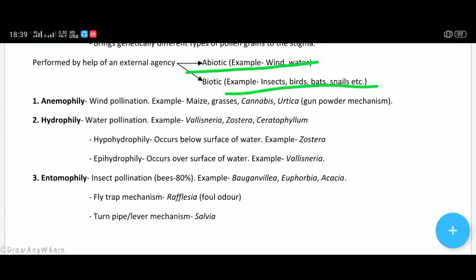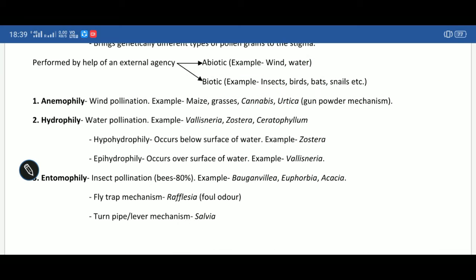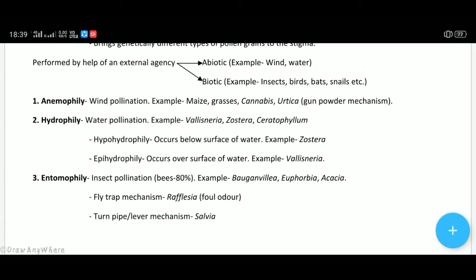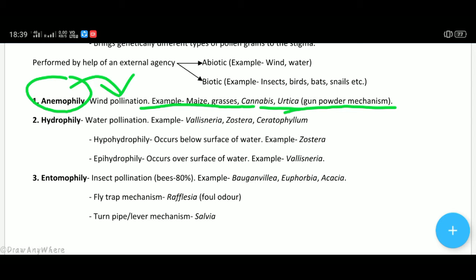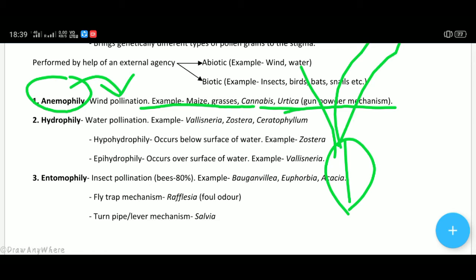Now let's take some examples of different pollinations in case of xenogamy. The first is anemophily. It is known as wind pollination. Example in case of maize, grasses, cannabis, urtica. Urtica has a gunpowder mechanism. That means the anther lobe bursts under pressure and spreads the pollen grains in different directions. It is known as gunpowder mechanism, which occurs in urtica.